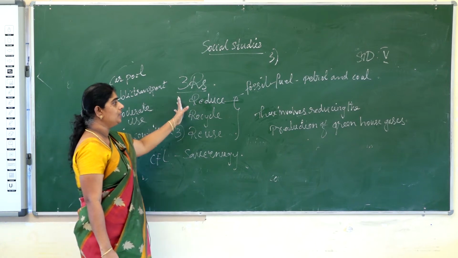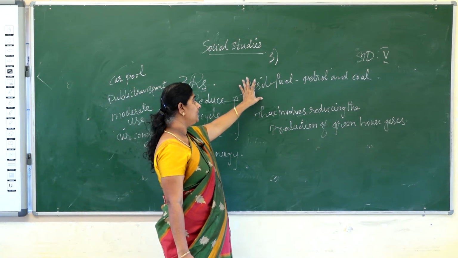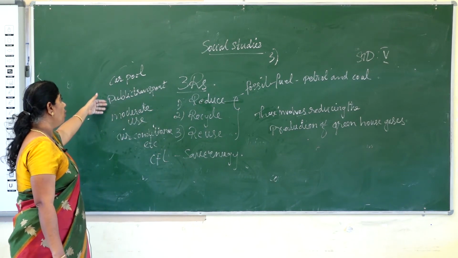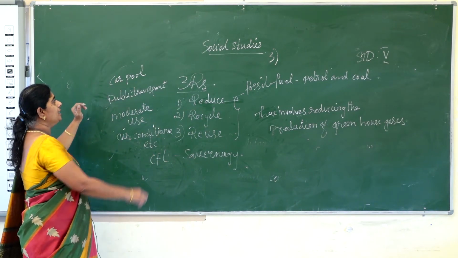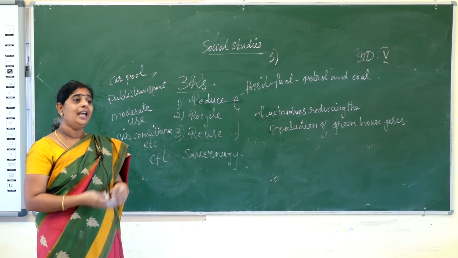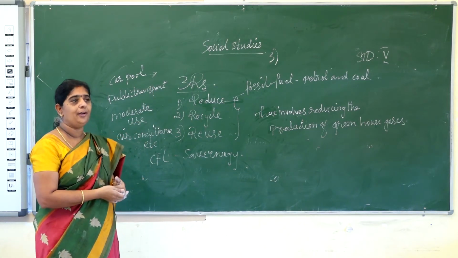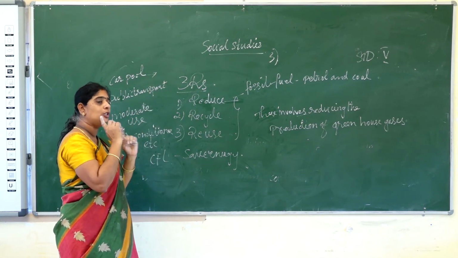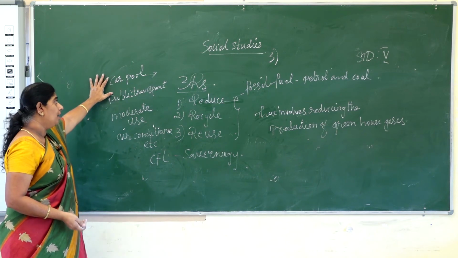First one is reduce, as I told, this is by reducing the fossil fuel. Instead of that, we can go for carpool, public transport. What is carpool? Carpool is nothing but we should not use an individual vehicle for everyone. Instead, if you use one vehicle, that is a carpool.